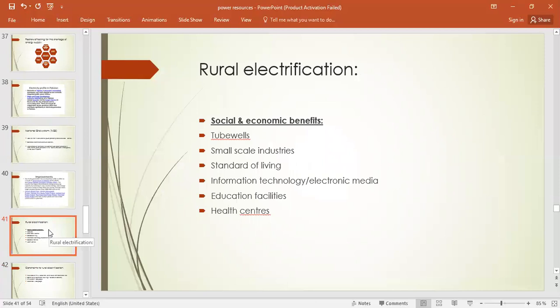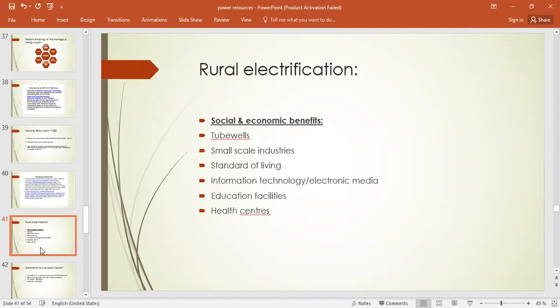Okay. Now let's talk about rural electrification. What is rural electrification? That is very important. Rural means villages, right? And we all know that 67.5% of the population of Pakistan lives in rural areas, right, beta? So most of the rural areas are deprived of even the basic facilities of modern life, right?